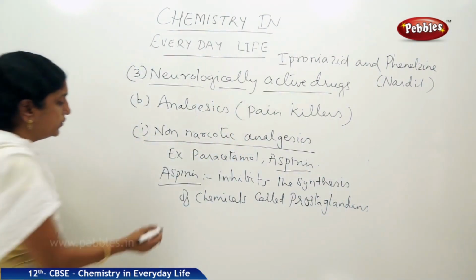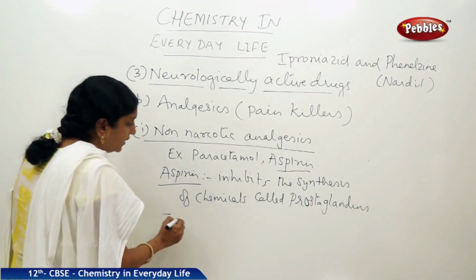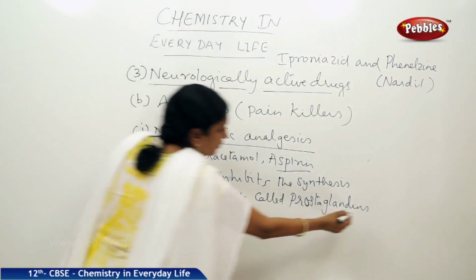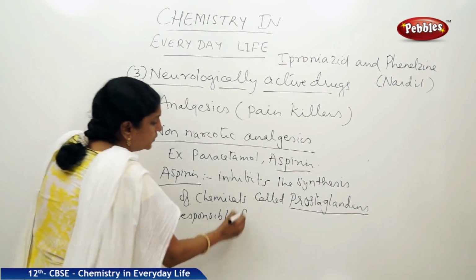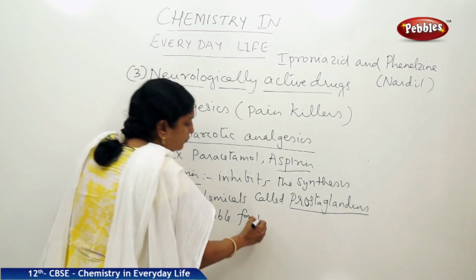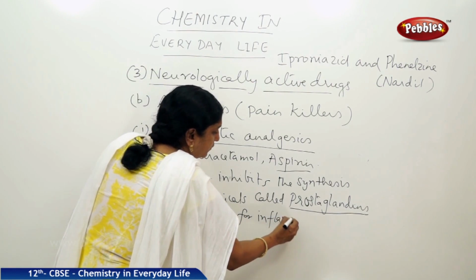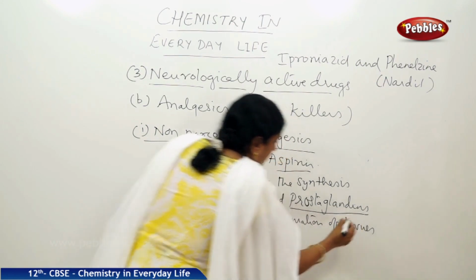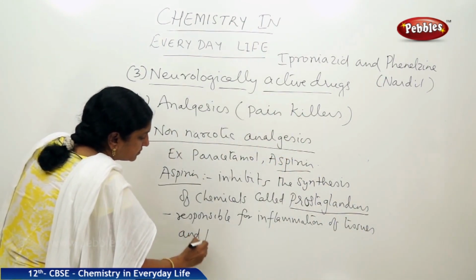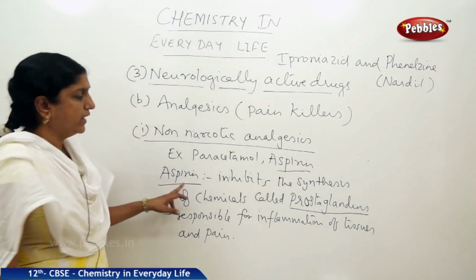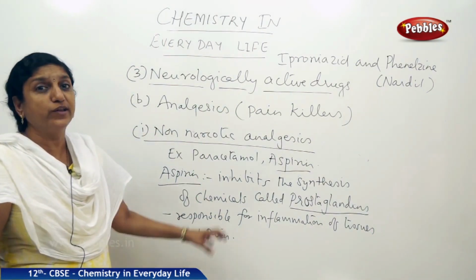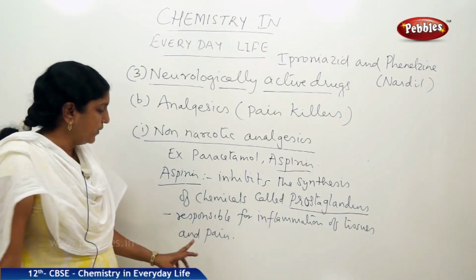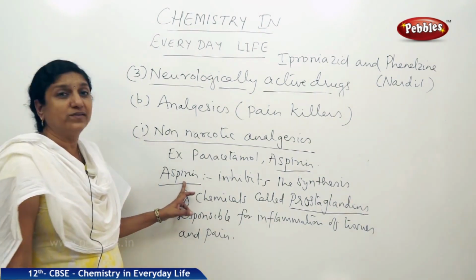And what do these prostaglandins do? They are responsible for inflammation or burning sensation, inflammation of tissues and pain. So, aspirin has a controlling effect on the synthesis. If these chemicals are produced in smaller quantity, then the inflammation and the pain is controlled. So, it acts as a painkiller.